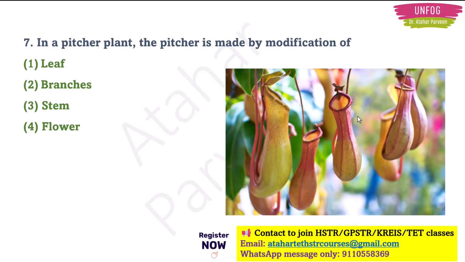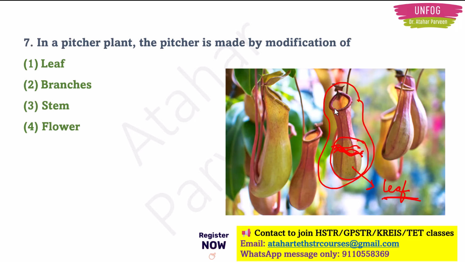See in this picture, such a beautiful picture it is. In this pitcher plant, you see this bag-like structure here. This bag-like structure is nothing but the leaf of the plant. Some enzymes and liquids are present in this bag of the plant.